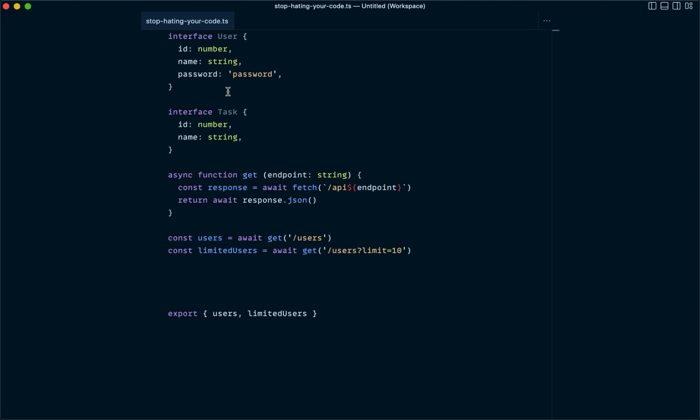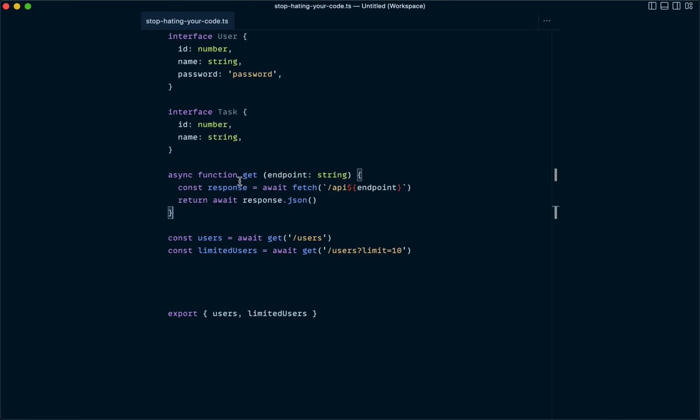Hey everyone, so let's look at how we can stop hating the way that we achieve type safety in our fetched data, in the JSON that we get back from a fetch call. So let's look at some of the example code that I've put together here. We can ignore briefly these interfaces that I defined. We'll look at those in just a sec. But let's just start here, I think, with this get function that I've defined.